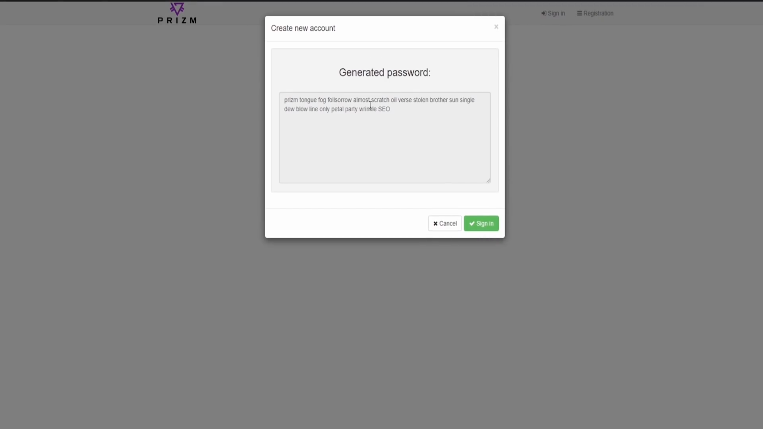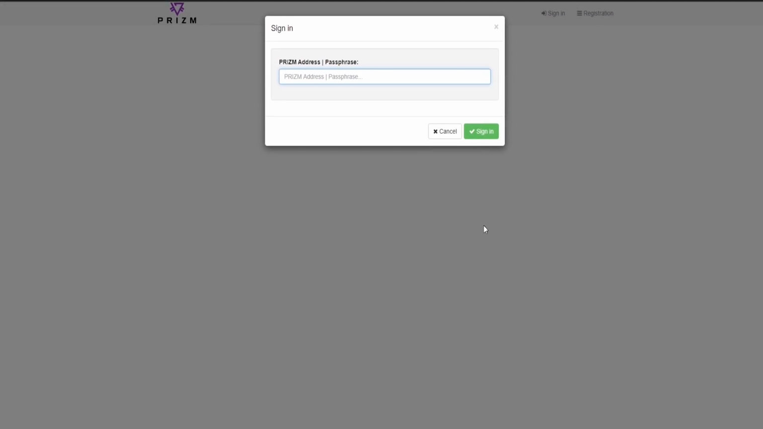After entering, a window appears with your private phrase. This is the last time you have the opportunity to save it. Attention! For security reasons, do not store the entire private phrase, and do not pass it on to third parties. Copy the private phrase, press the sign in button and enter it in the input field, and press the sign in button again.